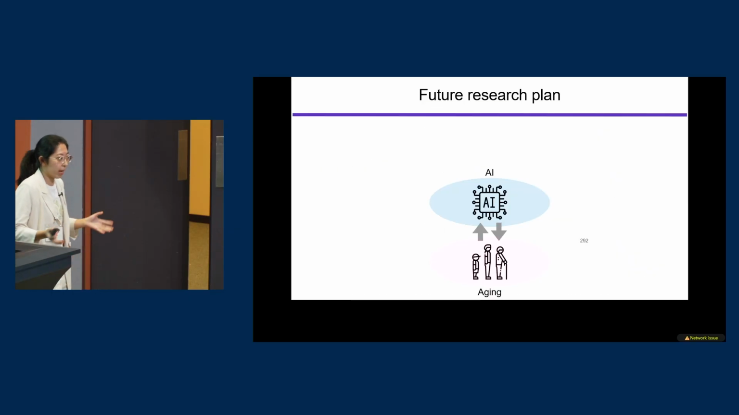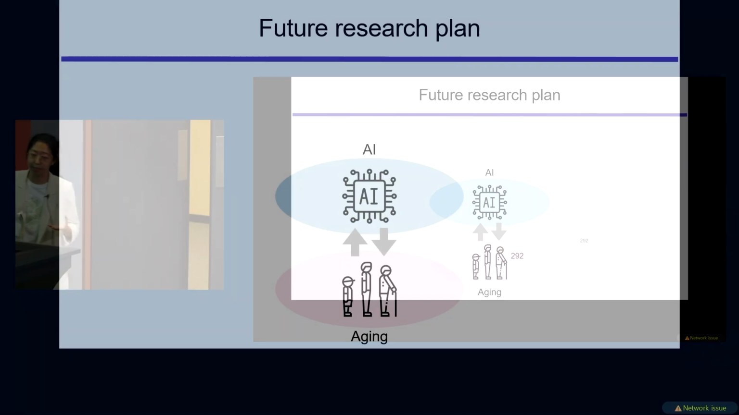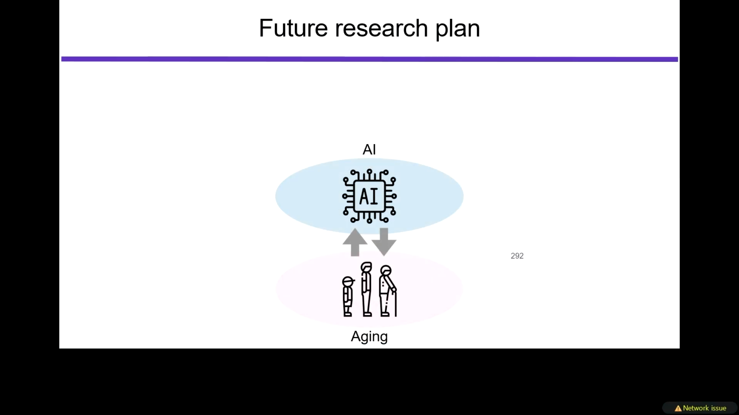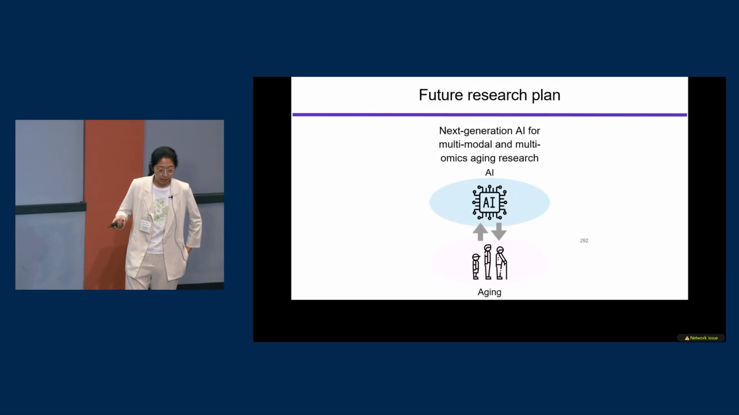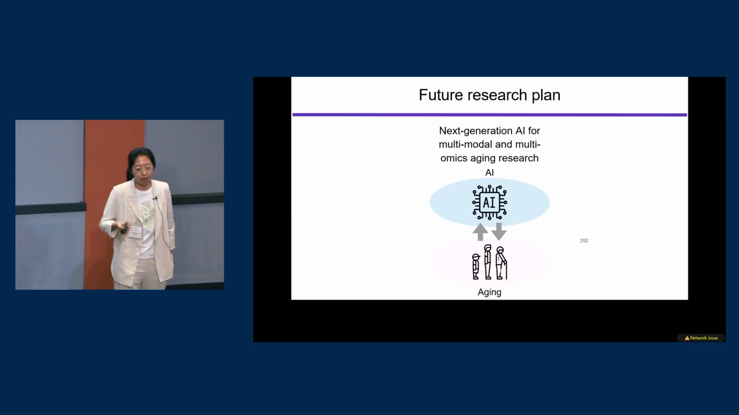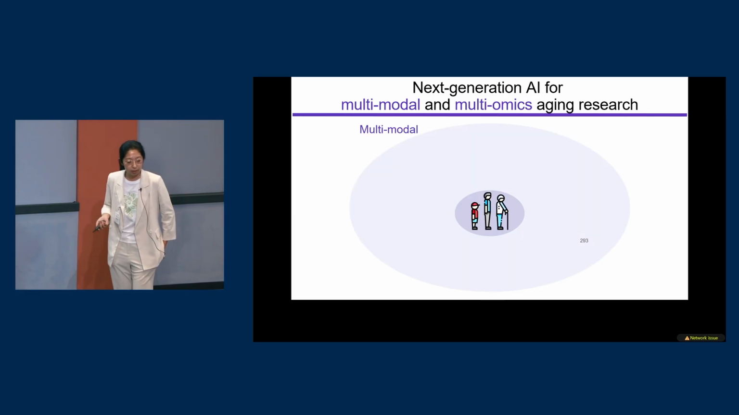And so looking ahead, I will continue bridging these two magics, the computational magic, AI models, and the biological magic, aging, and also develop and apply the explainable AI method to open the black box. And so I will specifically focus on next generation AI for multi-modal and multi-omics aging research.